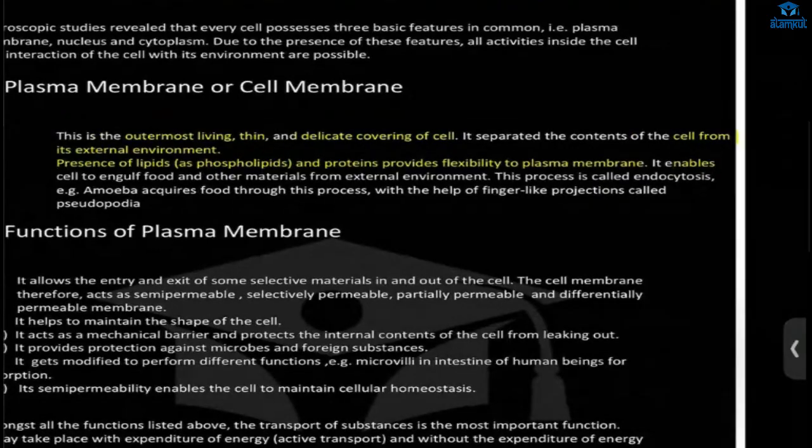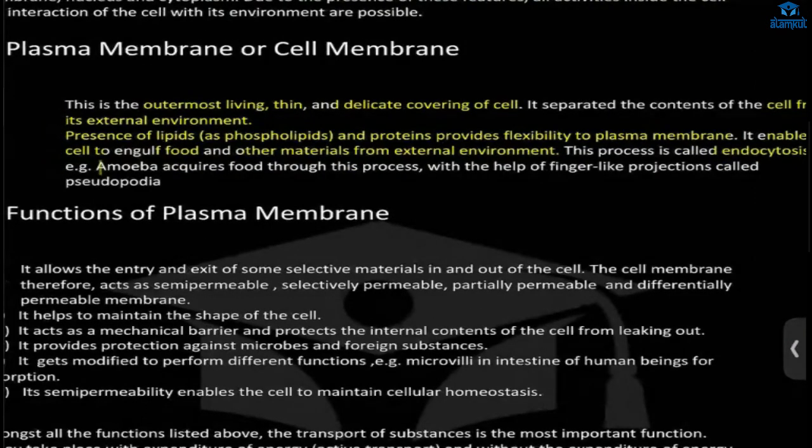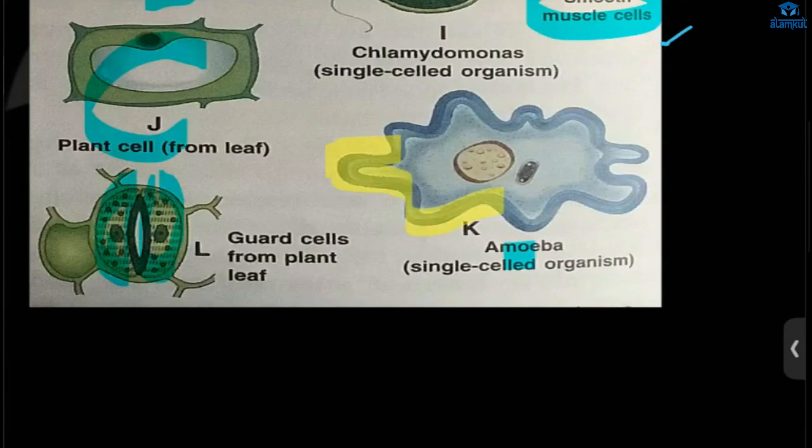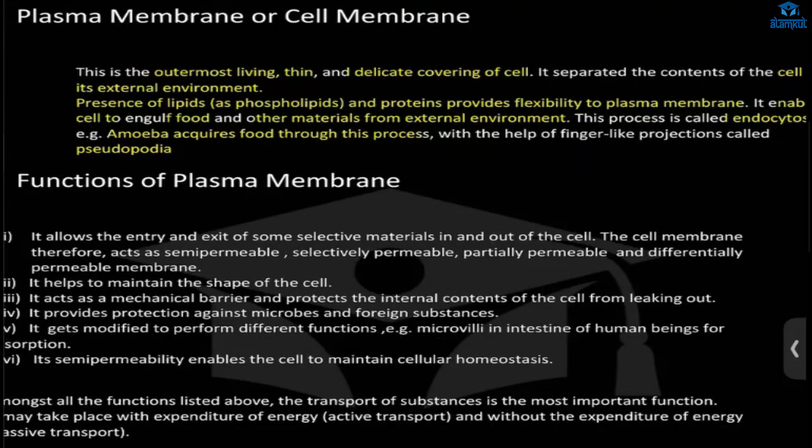It enables the cells to engulf food and other materials from external environment. This process is called endocytosis. And amoeba acquire food through this process, through the pseudopodia. Okay, we have seen amoeba, right? This is the pseudopodia. Whenever the food is there, what does it do? This pseudopodia surrounds and engulfs it. That is called endocytosis. Pseudopodia are called finger-like projection.